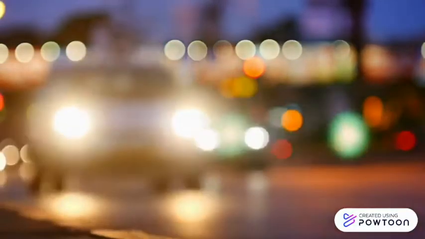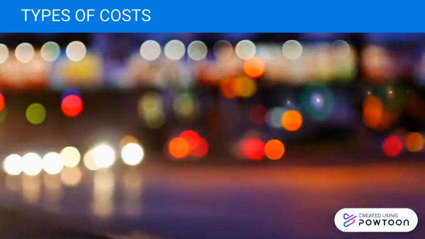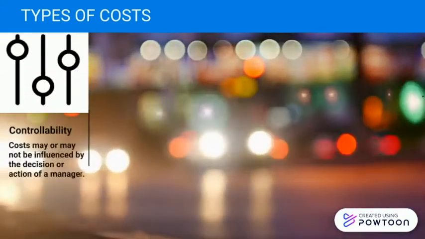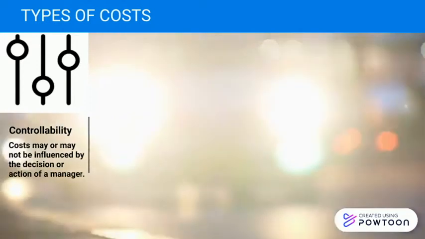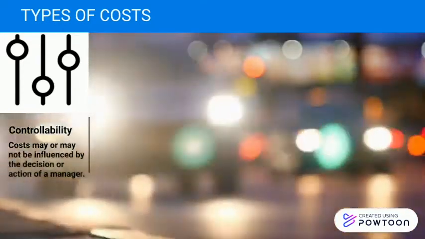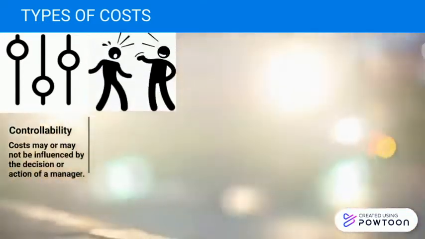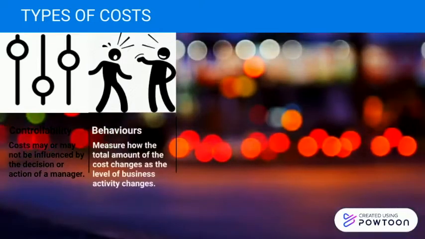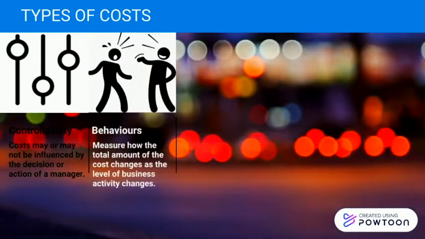Okay, now we're going to the four types of cost. Firstly is controllability. Controllability means that cost may or may not be influenced by the decision or action of a manager. Second one is behaviors, which means measuring how the total amount of the cost changes as the level of business activity changes.